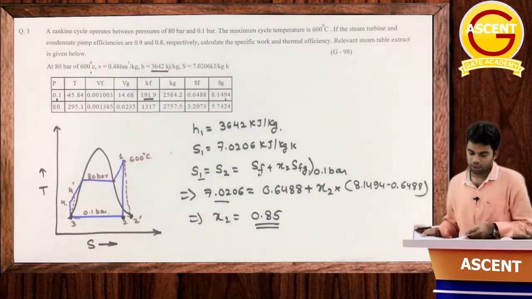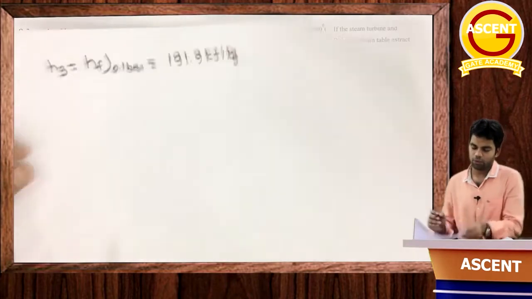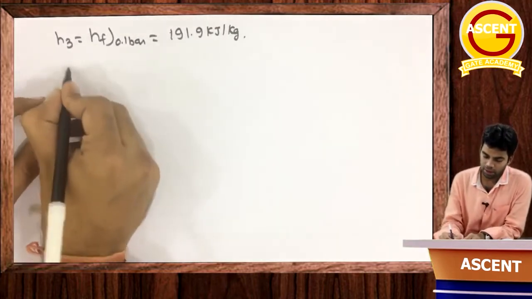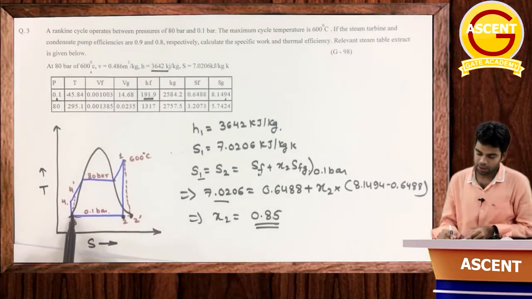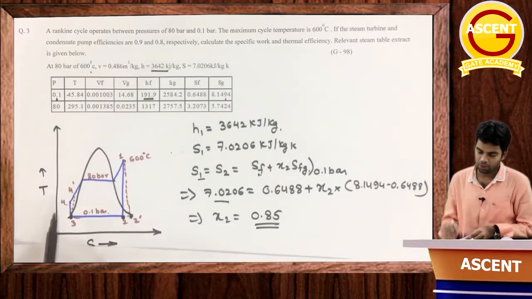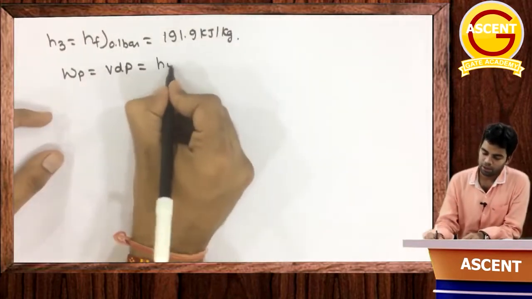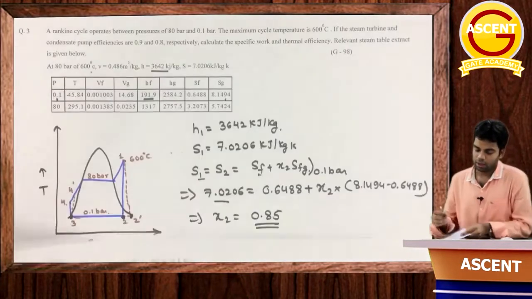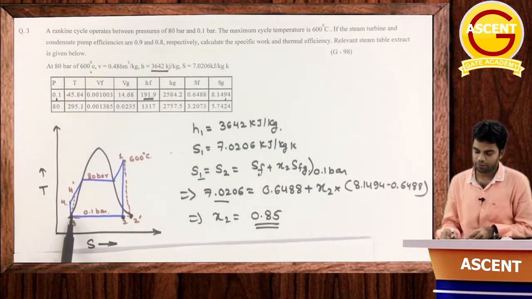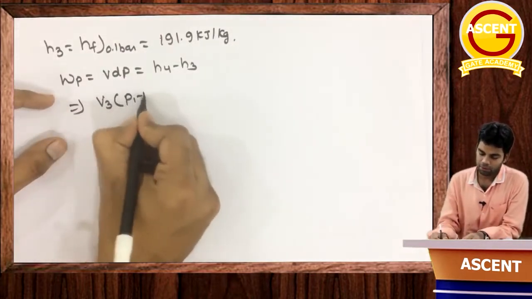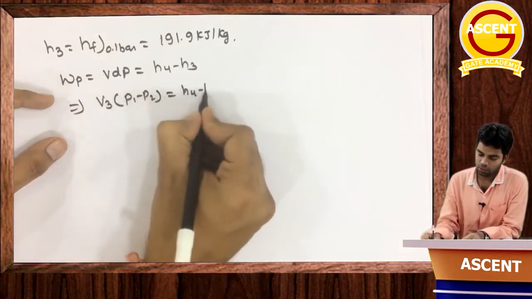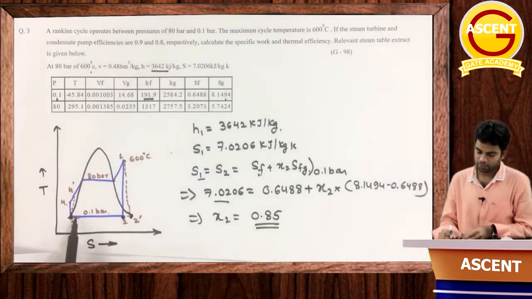Now the next thing is to determine the value of h4. For h4, as I have told you, how can we determine it? Pump work is equal to VdP, which is actually equal to h4 minus h3. Now what is V here? V will be constant, which is equal to Vf at 0.1 bar, or you can say V3. So this will be V3 into dP, which is P1 minus P2, equal to h4 minus h3. Now this V3 is nothing but Vf at 0.1 bar.